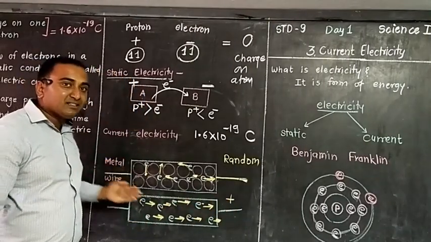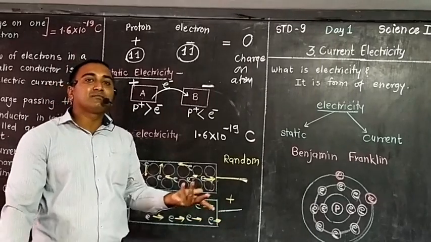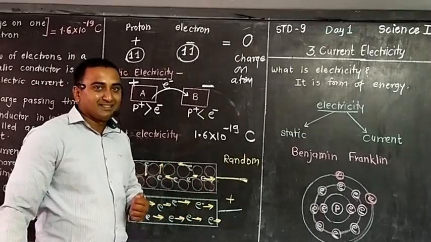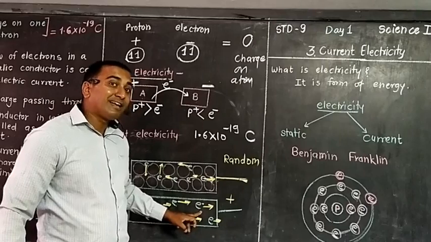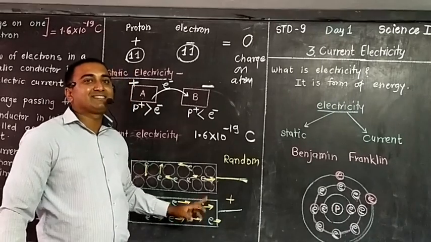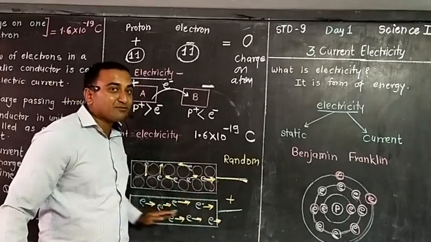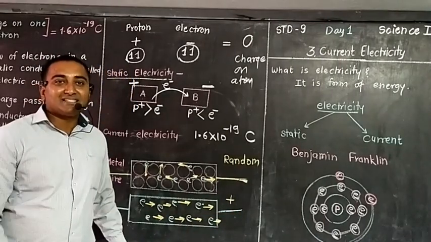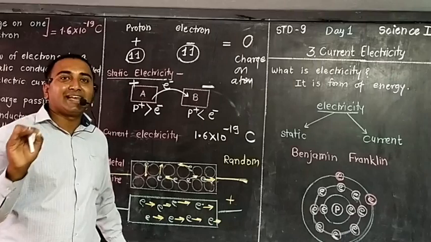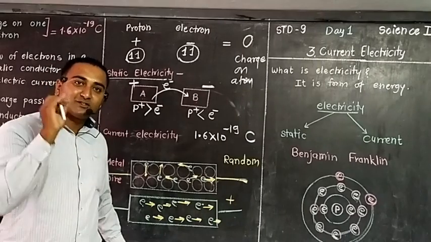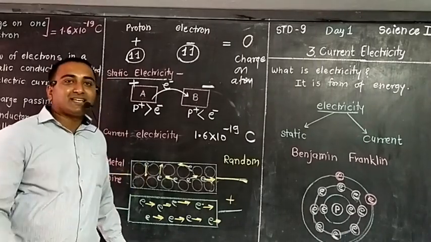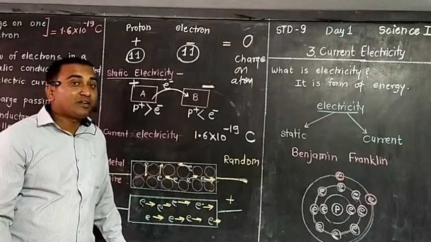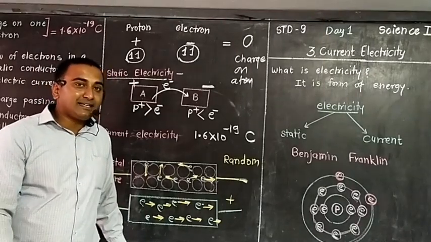So that is the flow, and this flow is nothing but what? Current. And since it is of electrons, it is called electricity. It is flowing, so it is called current. Together it is called current electricity. Flowing, so current. Electric charges are there, so electricity. So what is meant by electricity or current electricity?